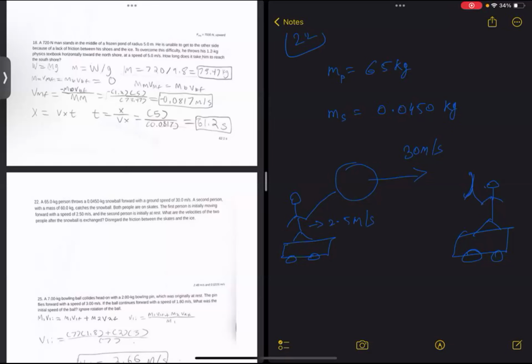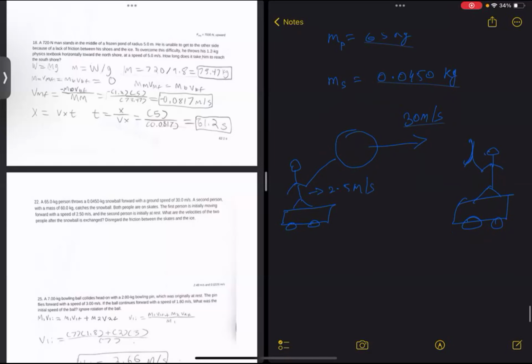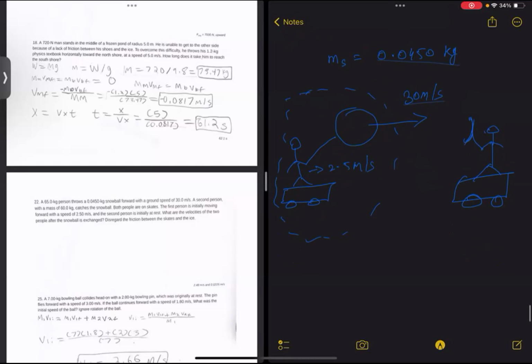What are the velocities of the two people after the snowball is exchanged? Let's check that. First consider the first man and the ball as the system. Is there any external force acting on it?